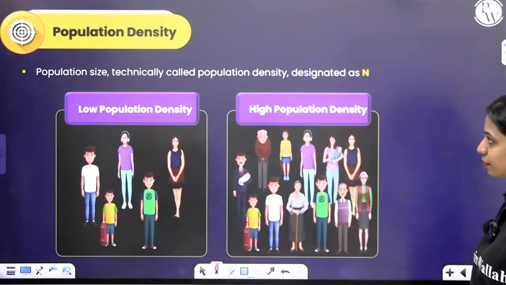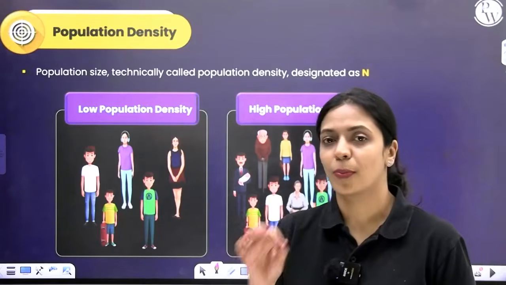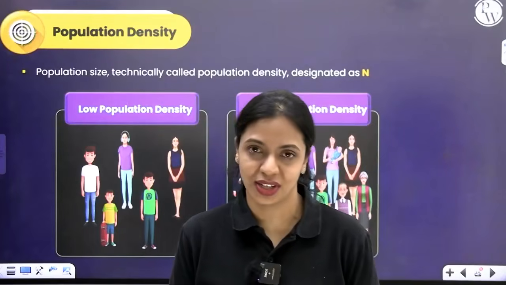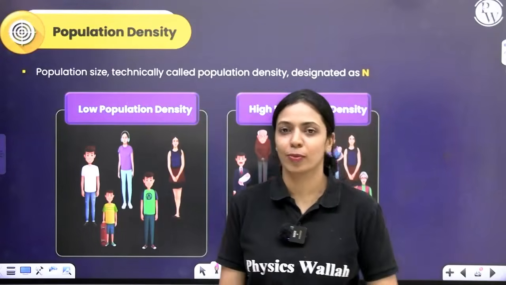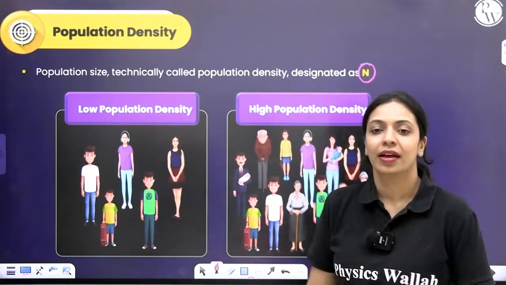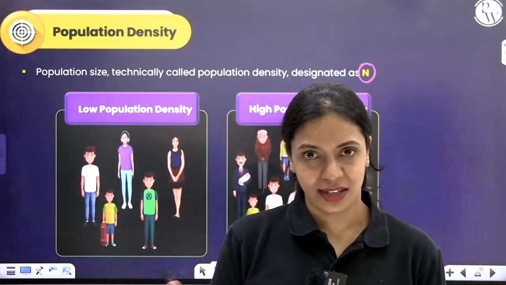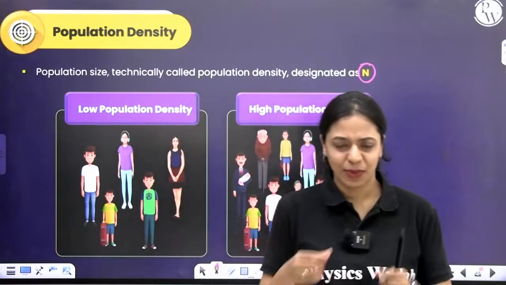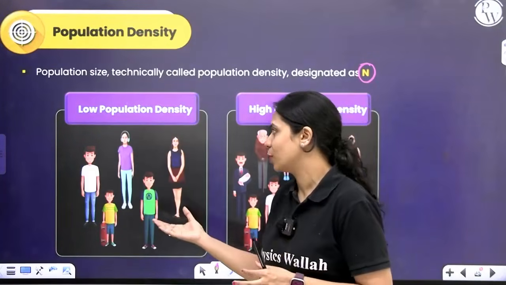Okay? Now let's talk about population density. Population density seems like a fancy word, but it is just a technical term for population size itself, and it is represented by capital letter N. Now what is population? You know what density is. In physics you may have learnt, right? High population density means within one area, more number of individuals are present.